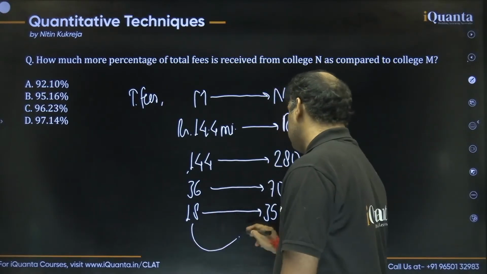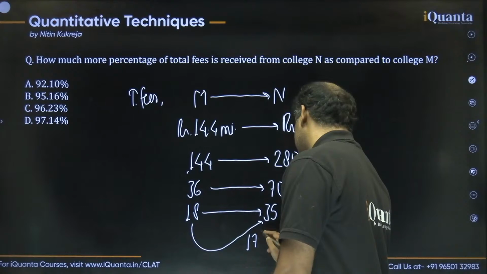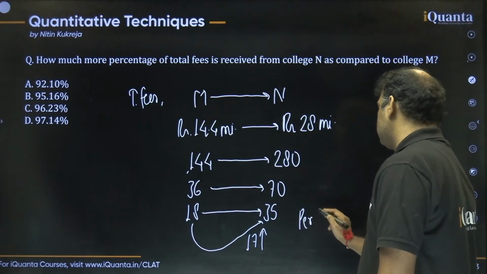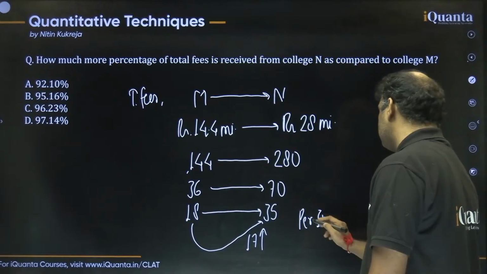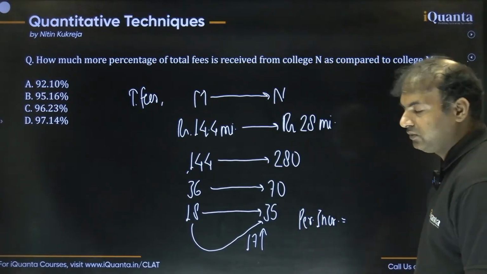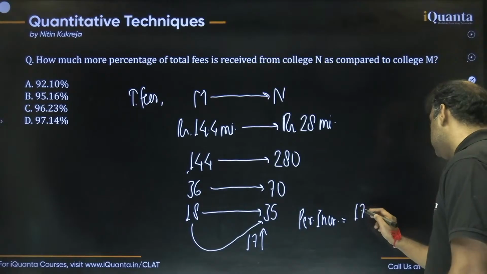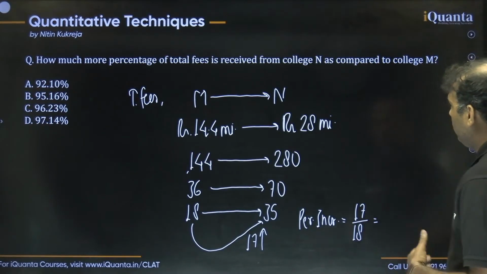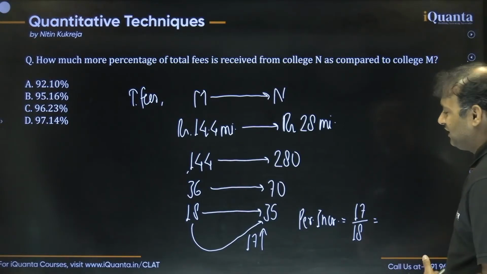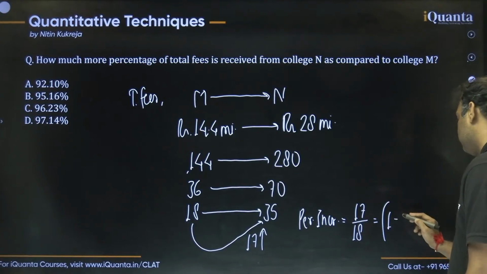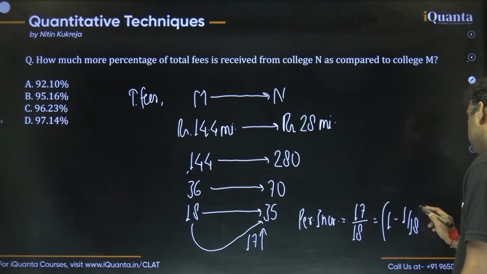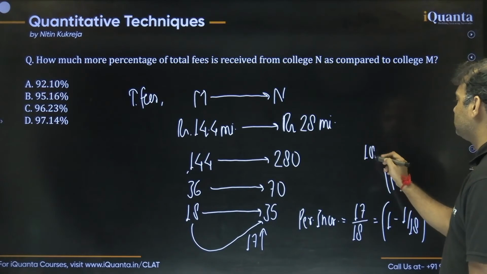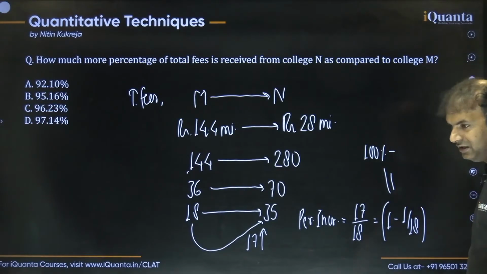Now, what is the increase here? The increase here is 17, okay? The increment is 17. So what about the percentage increase? The percentage increase is: the increment is what percentage of the initial value, right? The increment is 17 and the initial value we know is 18. This is the final thing we have to do. We can also say this is 1 minus 1 by 18, okay? Now we can say 1 is 100%. 1 is always 100%.